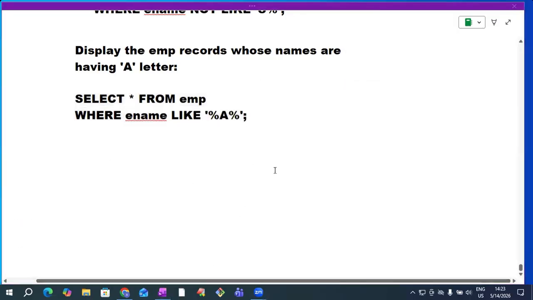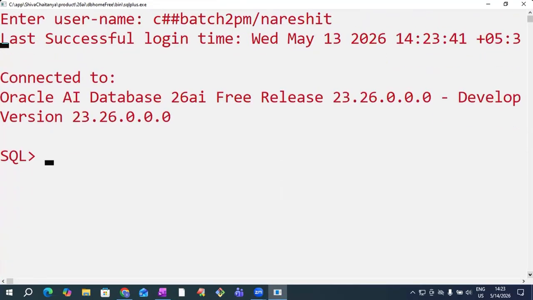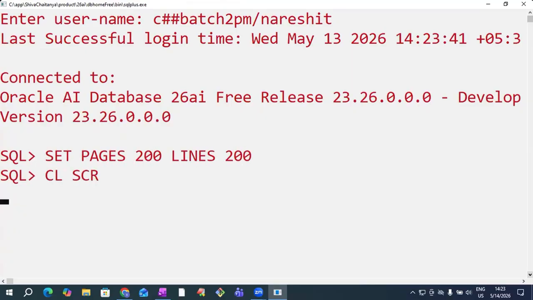I'm copying this. Open SQL Plus. Login now. The username is the batch username, and the password is Naresh IT. I want to set page size 200, line size 200. I also want to clear the screen: CL SCR. That's it.